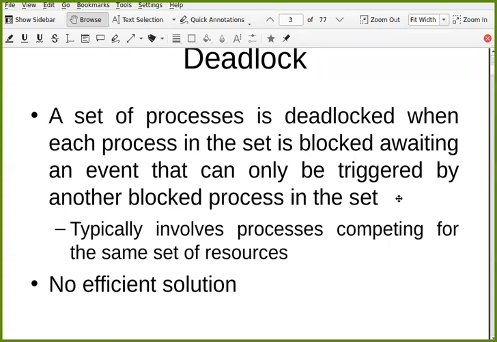Deadlock typically involves processes competing for the same set of resources. Normally this happens when there is a set of processes which are competing for the same resources or the same set of resources. And the bottom line is no efficient solution. Though we are going to discuss different ways to handle or to tackle this situation, remember this bottom line, there is no efficient solution.